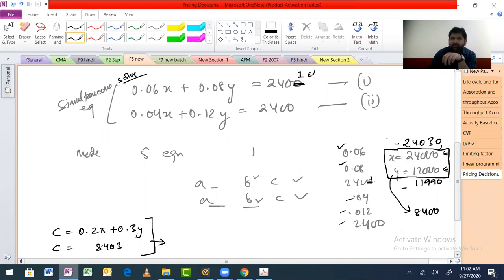And finally our contribution is 8403. So basically $3 is the benefit. If you add one more hour here, $3 will be the extra benefit. Are we fine with that? So $3 is the shadow price.